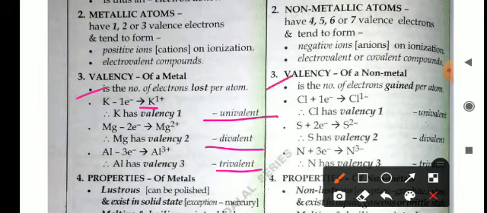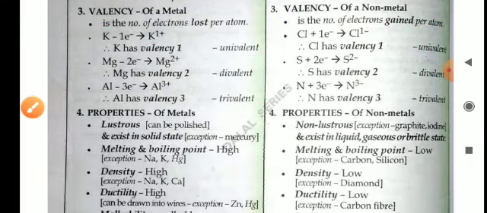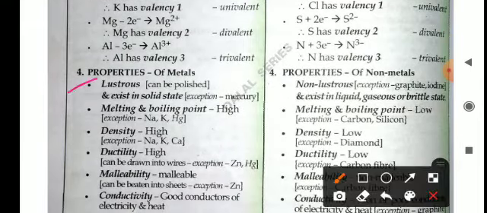Like that, non-metals can gain electrons. If it gains one electron, it has minus one valency, univalent. Two electrons, minus two valency, divalent, or three electrons, trivalent. Properties of metals: lustrous, can be polished, and exist in the solid state, exception mercury. Metals have a special type of luster, known as the lustrous property, but non-metals are non-lustrous, except graphite and iodine. They exist in liquid, gaseous, and brittle states.